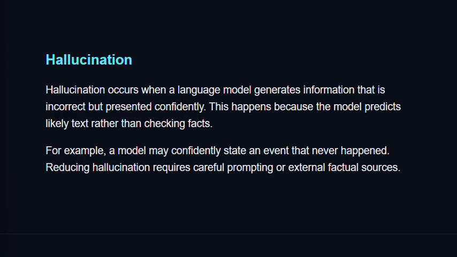How do companies reduce hallucinations? Modern systems use RAG, or retrieval augmented generation, which pulls real documents from databases before answering. Again, for example, ChatGPT browsing and Claude citations work in this way.